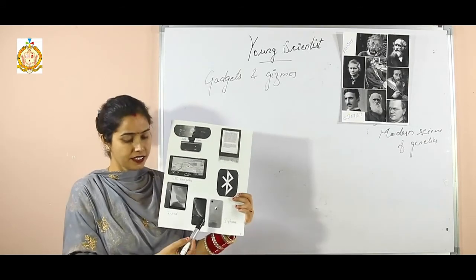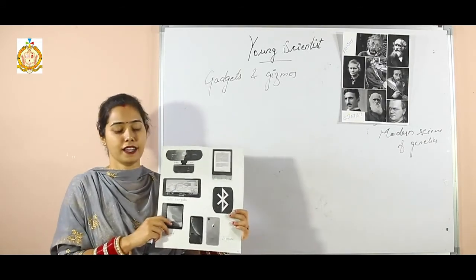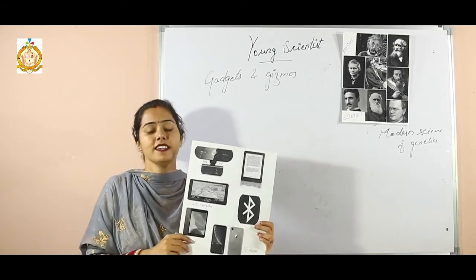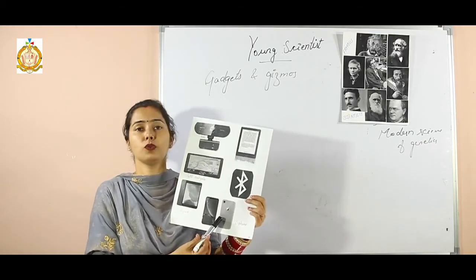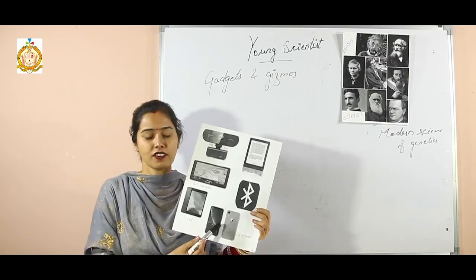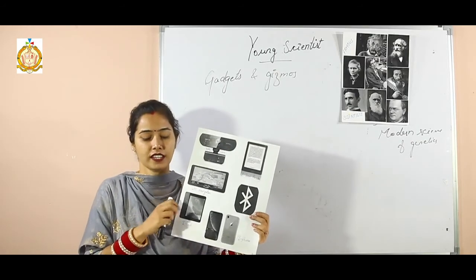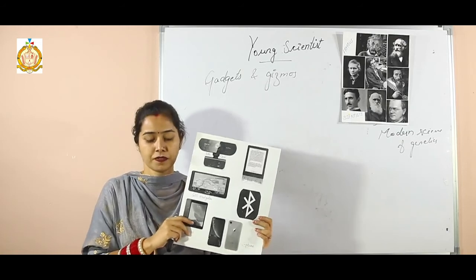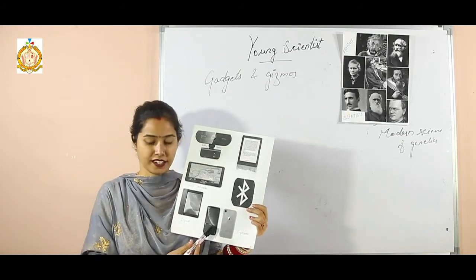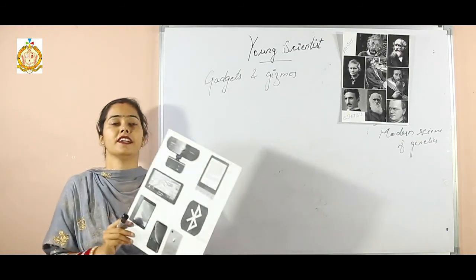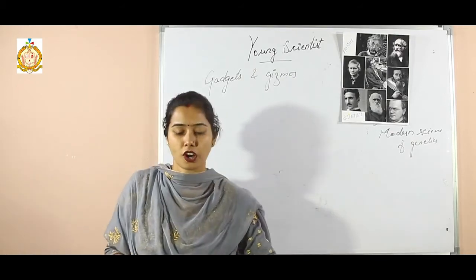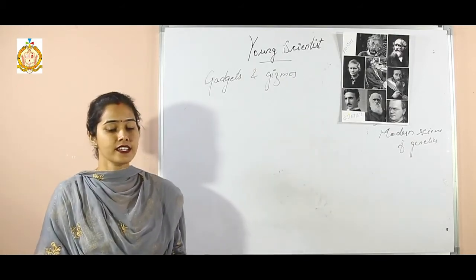Now the sixth and last one is the iPhone. Apple released this sleek phone in 2007, and it was declared the invention of the year by Time magazine. It has a touch screen and many other interesting features. So this is all about gadgets and gizmos.